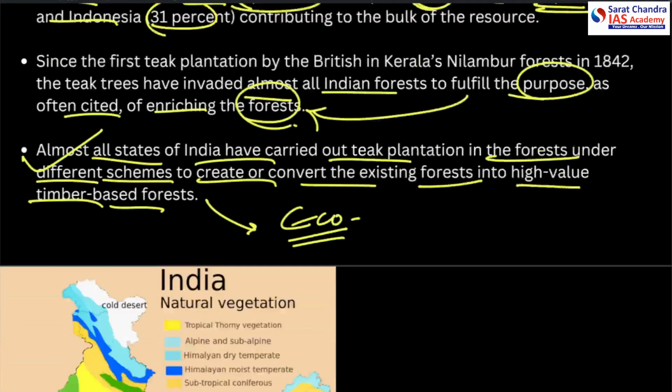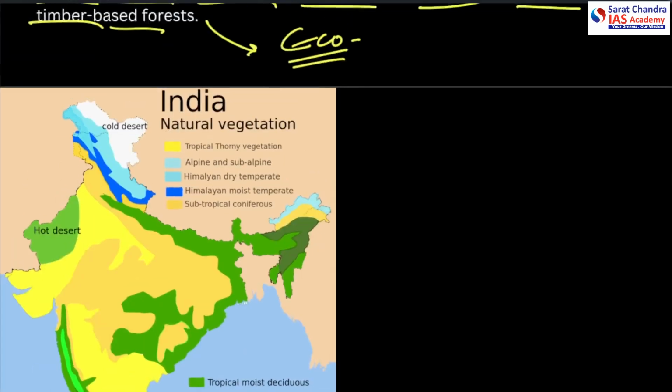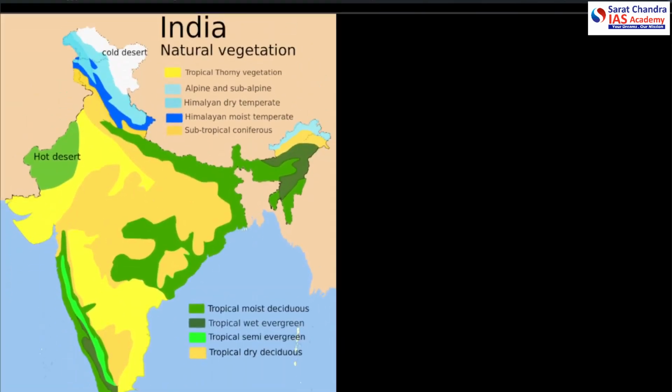All right, let's talk about the Indian forests now as the sort of extra knowledge that we would like. And this is the master chart for this question. So please note down any important things that you may encounter. So the natural vegetation of India, according to various classification, is divided into multiple sort of forests. Here we can see tropical thorny, alpine, Himalayan dry temperate, Himalayan moist temperate, subtropical coniferous, tropical moist deciduous, tropical wet evergreen, tropical semi-evergreen and tropical dry deciduous.